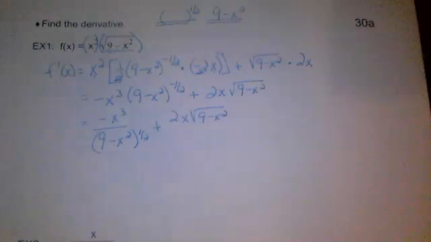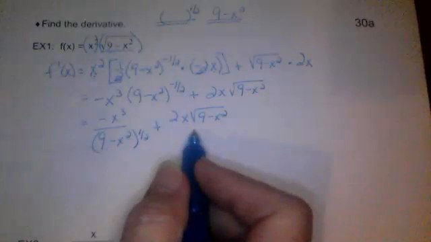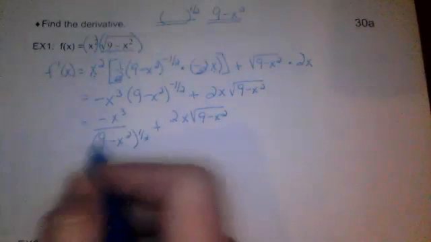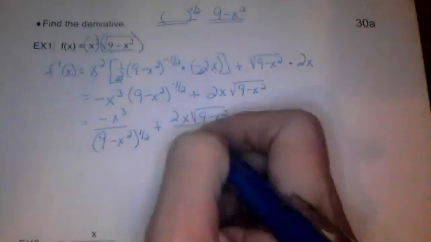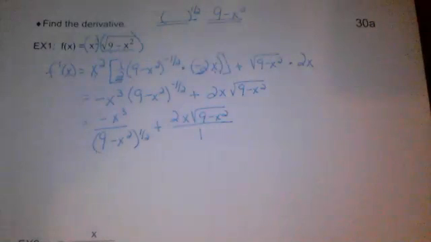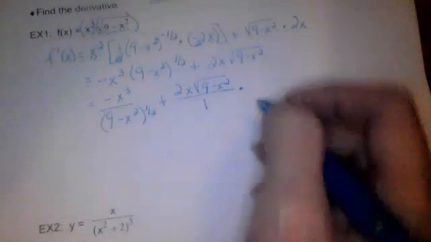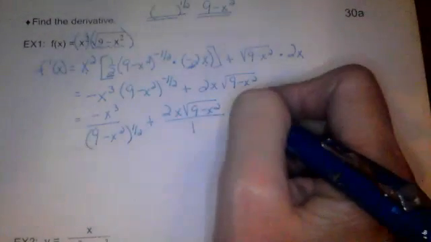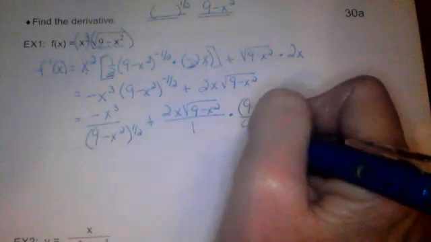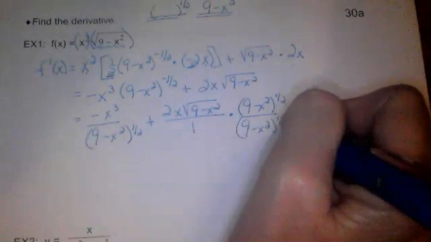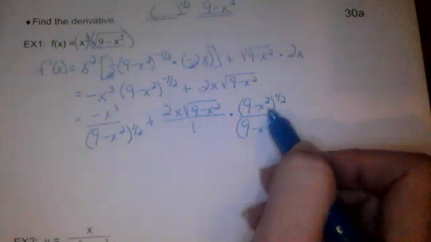We don't necessarily need to leave this as two separate equations here, we need to write it as one fraction, and so I'm going to get a common denominator. So I'm going to put that over 1. So I need to multiply both sides by this denominator. So I'm going to multiply by 9 minus x squared to the 1/2 power over 9 minus x squared to the 1/2 power. Well, this is just the square root of 9 minus x squared.